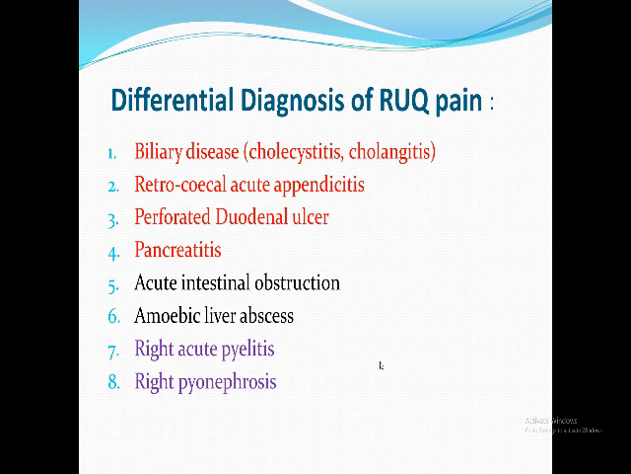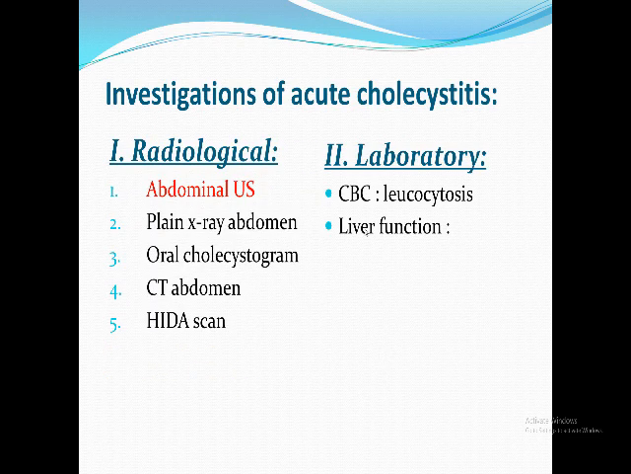sure, investigation will help. If you suspect acute cholecystitis, the investigation of choice, again and again, is abdominal ultrasound. All of the others have their own disadvantages. Plain X-ray: only a small percentage of gallstones are radio-opaque. Most are radiolucent, so it's not beneficial.